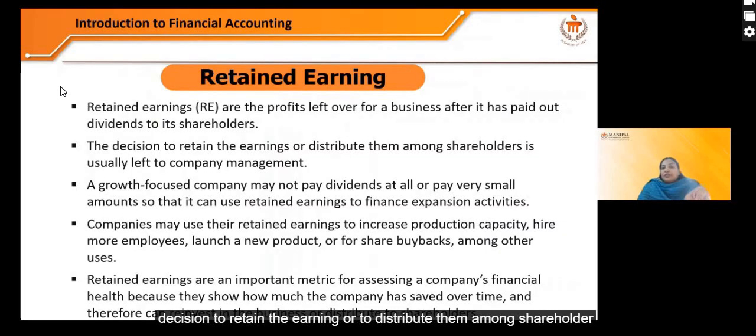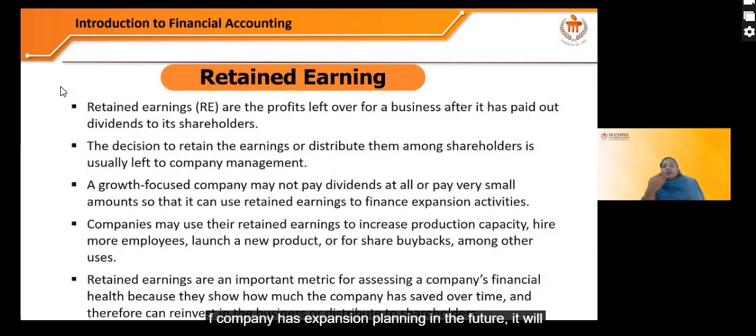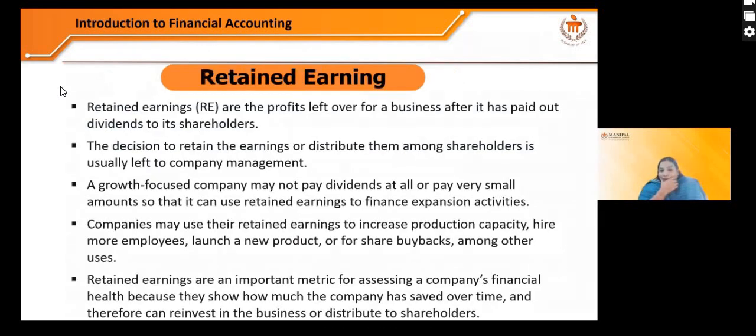The decision to retain the earning or to distribute them among shareholders is usually left to the company's management. A growth-focused company may not pay dividends at all or pay a very small amount so that it can use retained earning to finance expansion activities. If a company has expansion planned in the future, it will keep some profit aside. So that is the retained earning.